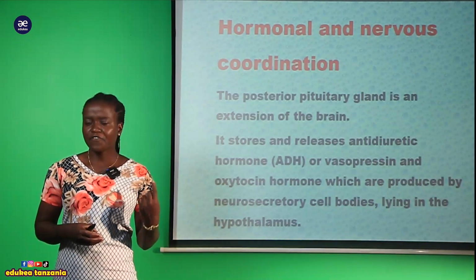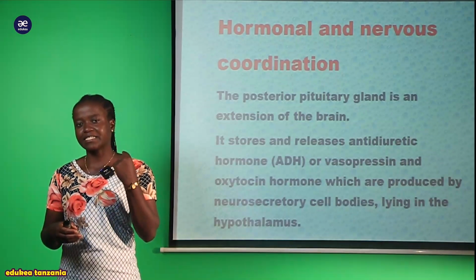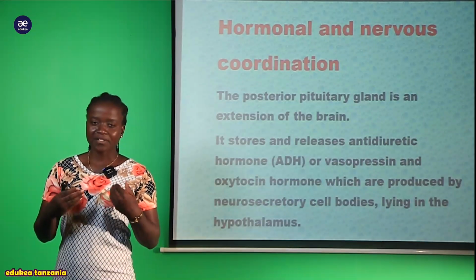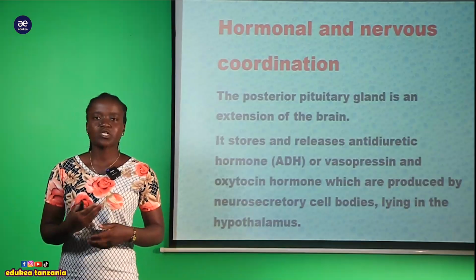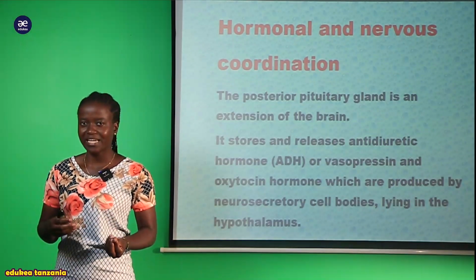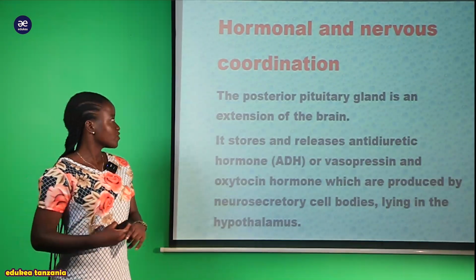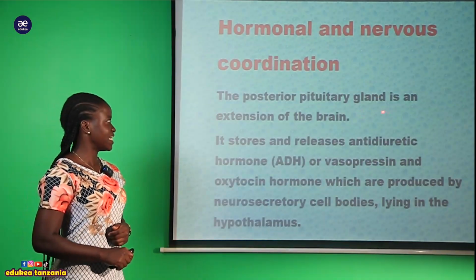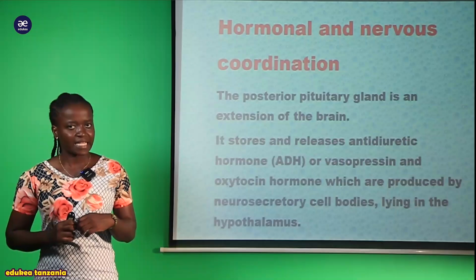But apart from that, we have seen that it has two parts, the posterior and the anterior pituitary gland. So in today's session we are going to see the posterior pituitary gland and which kind of hormones it is responsible for, since the pituitary gland is where hormones are produced. The posterior pituitary gland is an extension of the brain. It is just like an extension occurring within the brain,